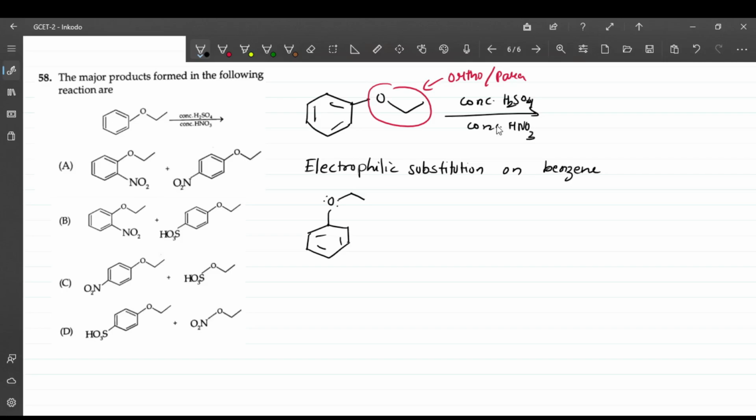The electrophile generated by the combination of H2SO4 and HNO3 is NO2 plus, right? Where will it go? Over here is an ortho position, and this is a para position, right? So this is the only reaction we have to know, and the answer is option A, since the methoxy group is ortho-para directing. So the answer is option A.